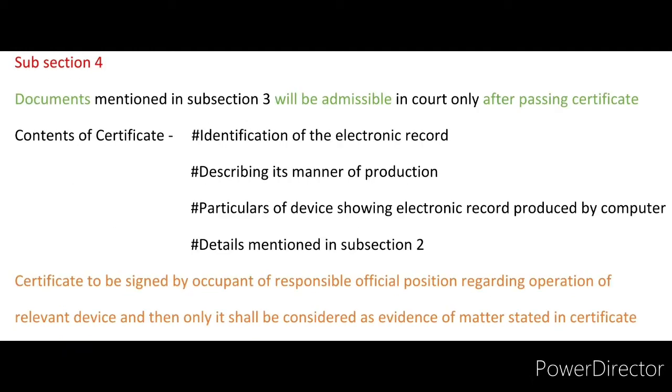Now subsection 4 says documents such as those mentioned above are admissible in court after the passing of a certificate. Now what will be the contents of that certificate? It will identify the electronic record, it will describe the manner of production, it will give the particulars of the device showing that the electronic record was produced by computers, and the details that are mentioned in subsection 2. Such a certificate shall be signed by the occupant of a responsible official position in relation to the operation of the relevant device. Then only it shall be considered as evidence for the matter stated in the certificate. So that is what subsection 4 says.